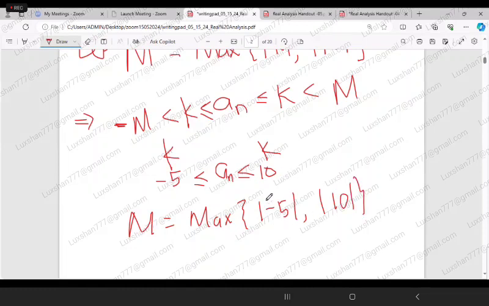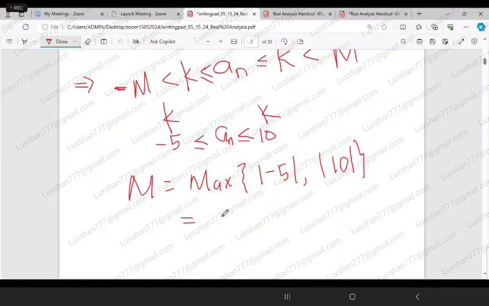Mod of minus 5 is 5 and mod of 10 is 10, so the maximum of 5 and 10 is actually 10, isn't it?